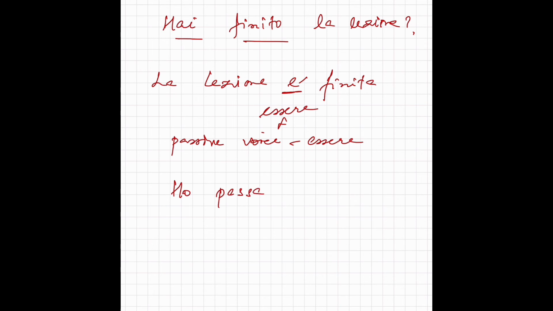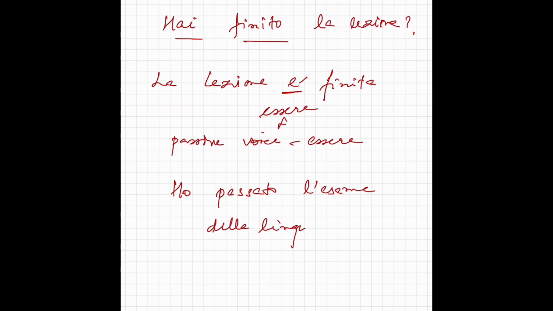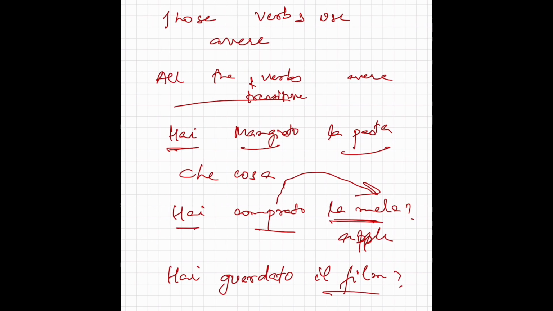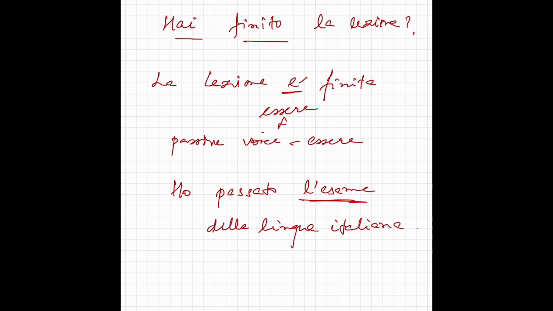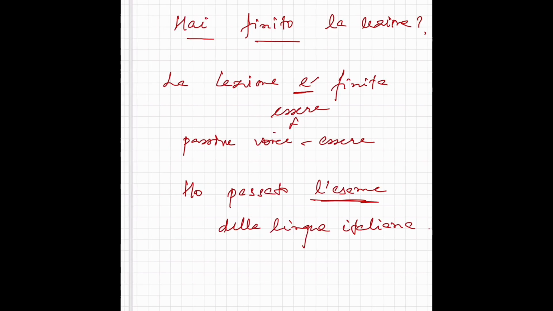Ho passato l'esame della lingua italiana. Ho passato, che cosa ha passato? L'esame. Okay? So all those transitive verbs, they always use avere as the helping verb. I'm sorry. All the transitive verbs use avere as the helping verb.